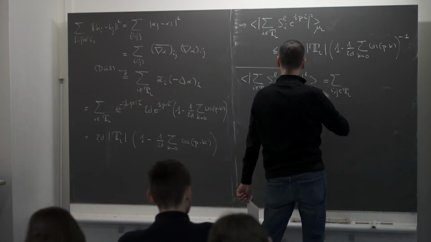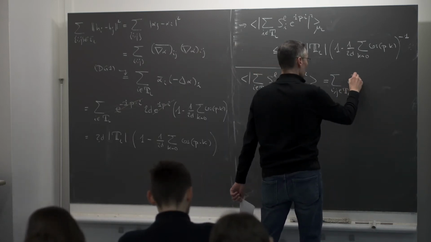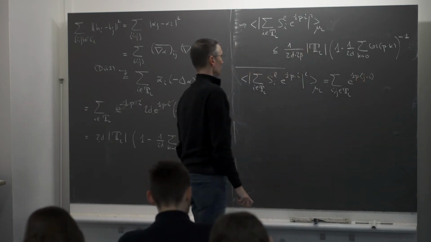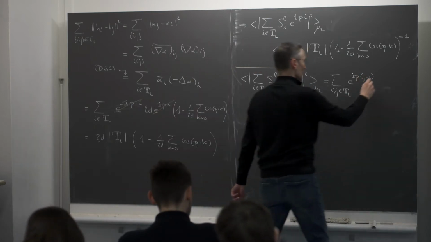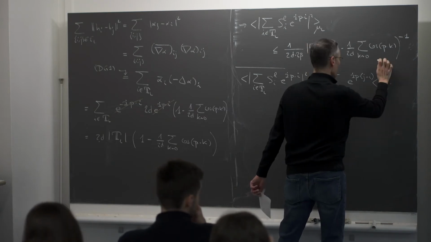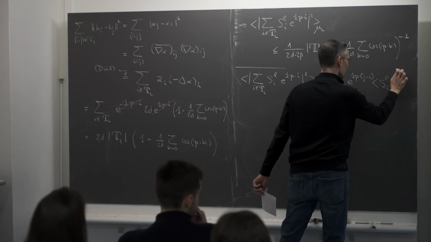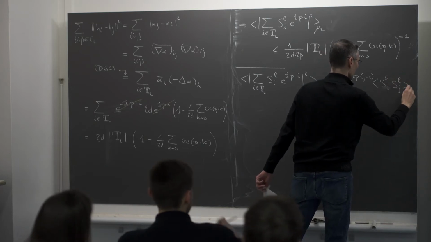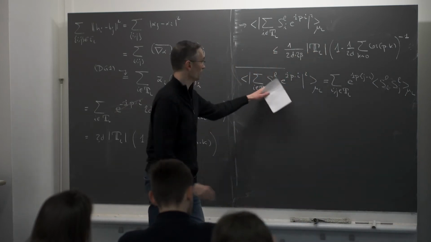And then I will get e^{i p·(j minus i)}. And then I will get the expected value of S_i^L S_j^L under mu_L. Okay, I've just expanded the square here.